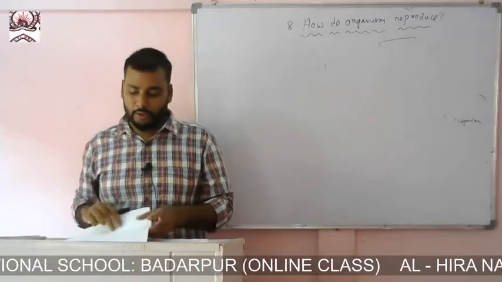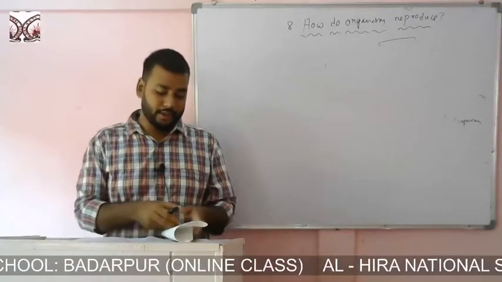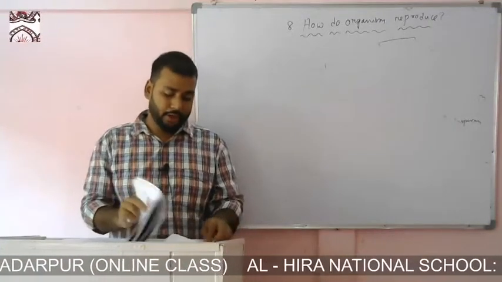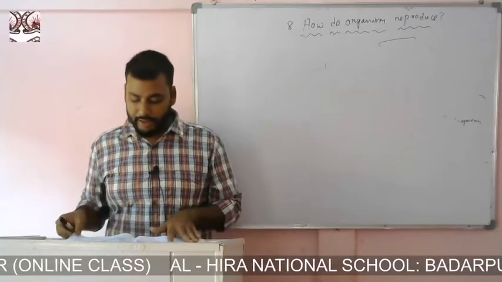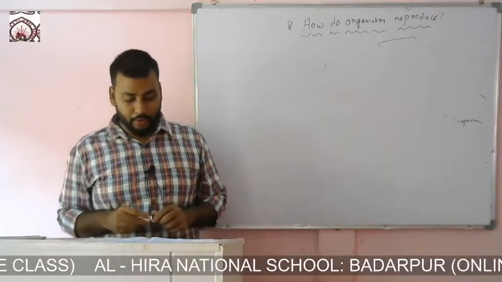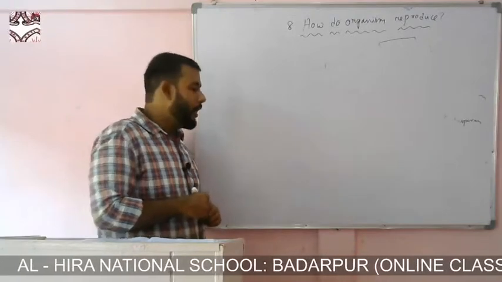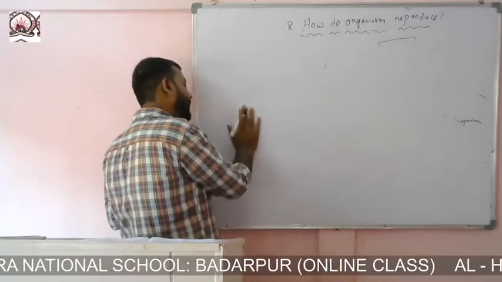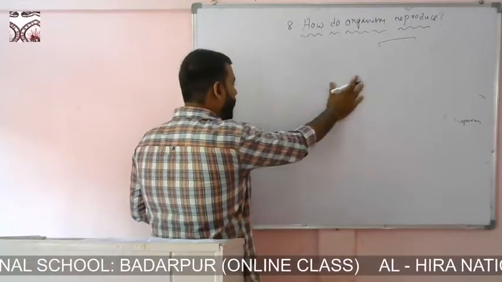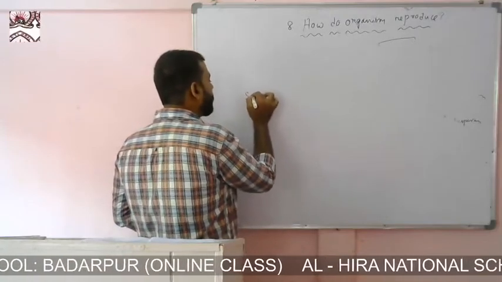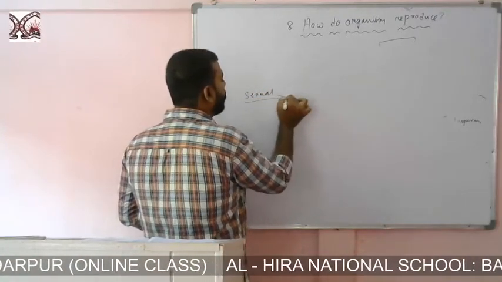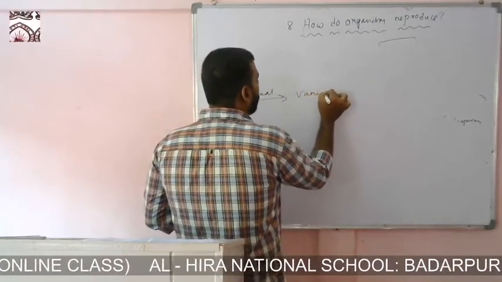So what is sexual reproduction again? Sexual reproduction is the type of reproduction in which the involvement of both female and male gametes is required. Now one of the very important plus points of sexual reproduction is that it leads to variation. Now what is variation?